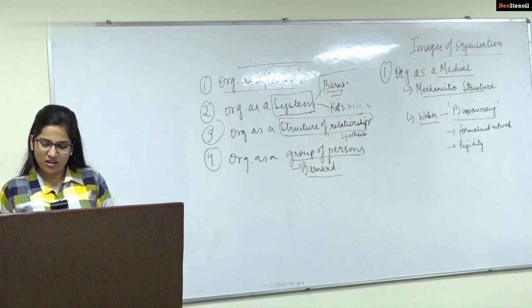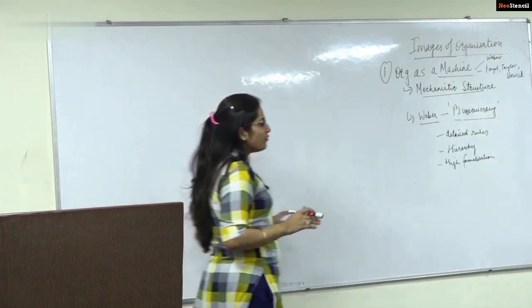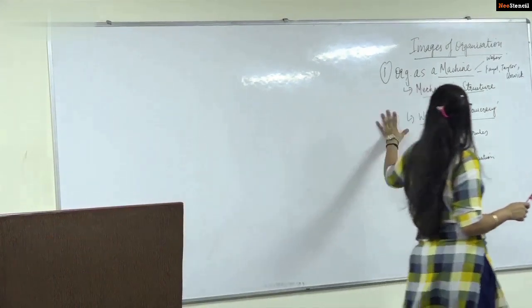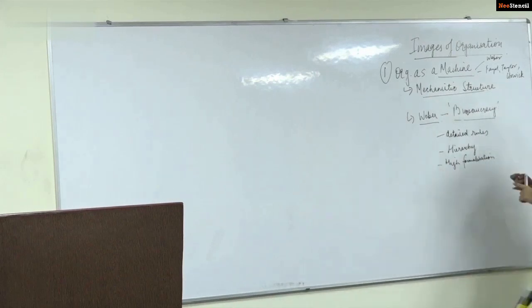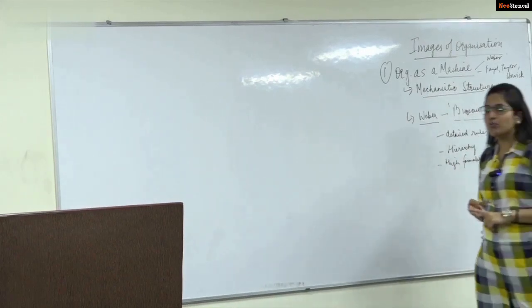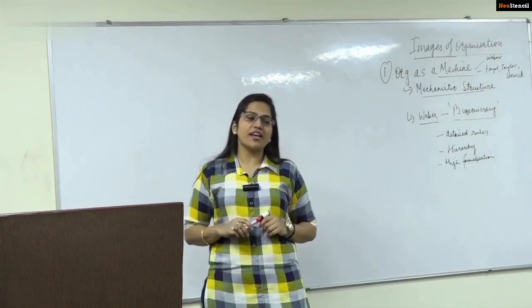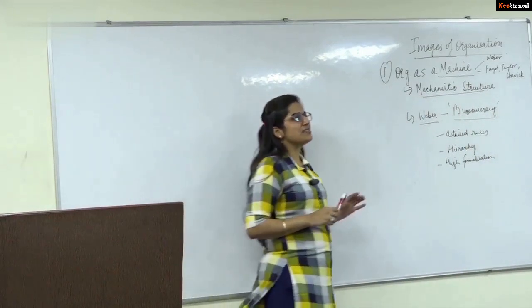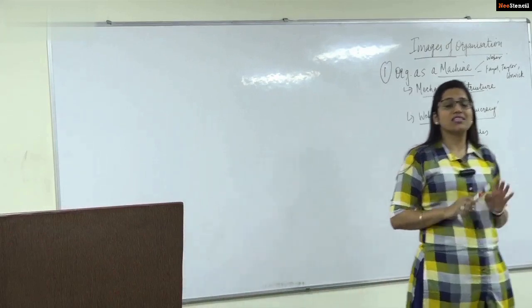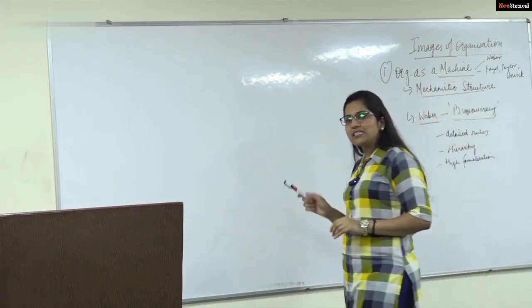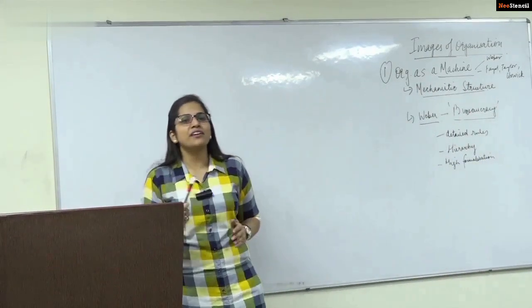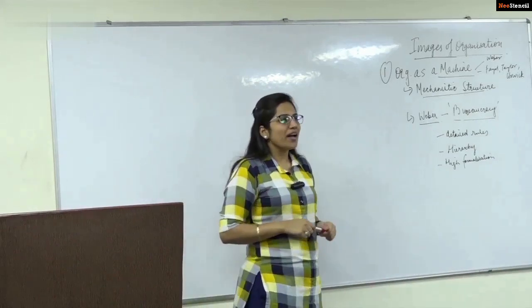Okay. After understanding the four different aspects of the organization, the process, system, structure of relationship, and group of persons, we come to another aspect, images of organizations. Now you'll feel that this is a new topic. No, this is not a new topic. It is the same information being provided a new dimension. Why a new dimension?